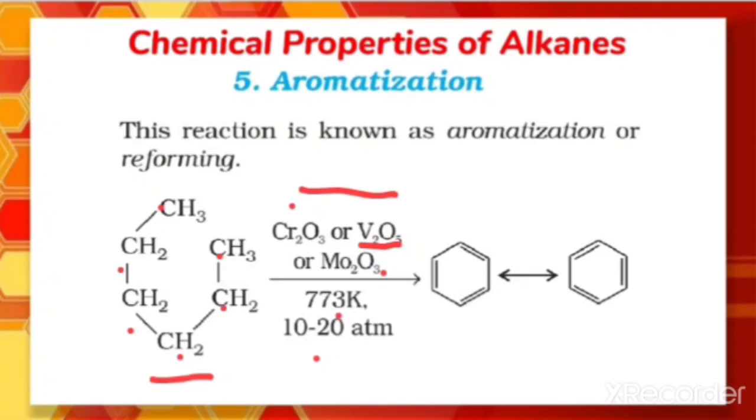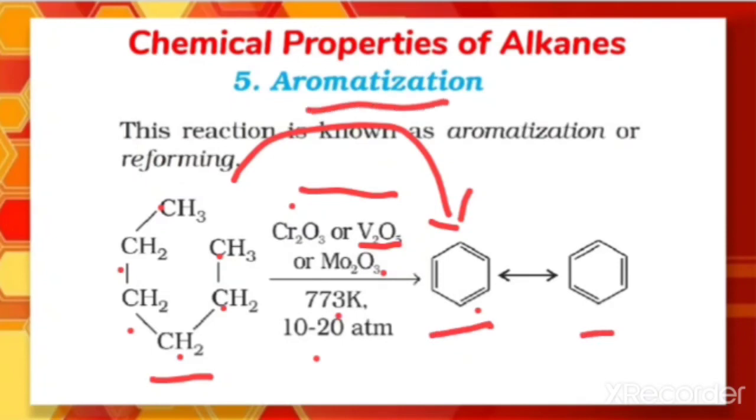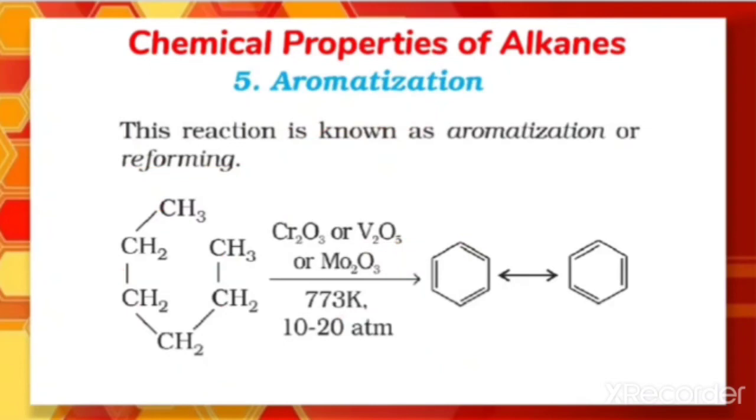It will give rise to a cyclic structure, that is, an aromatic structure is formed here, which is getting cyclized. That means the straight chain compound now becomes cyclic and the aromatic compound is formed here. That is why it is called aromatization. The straight chain one is converted into cyclic, and the aromatic compound is formed. So this reaction is called aromatization, or we can also call it reforming. So you can learn this equation in this way. Here the 6 carbon is shown.